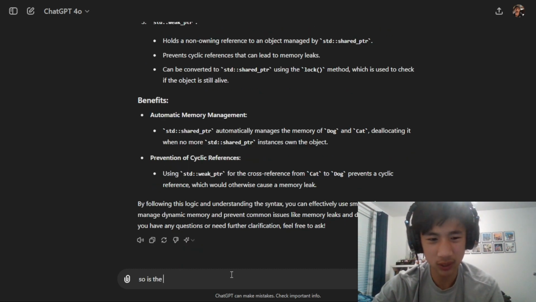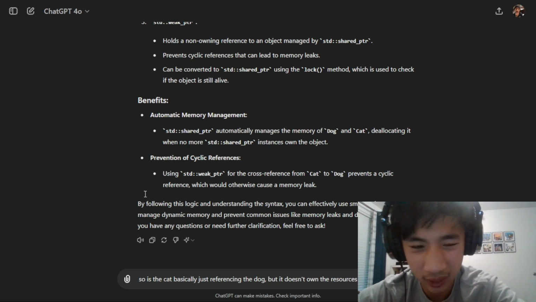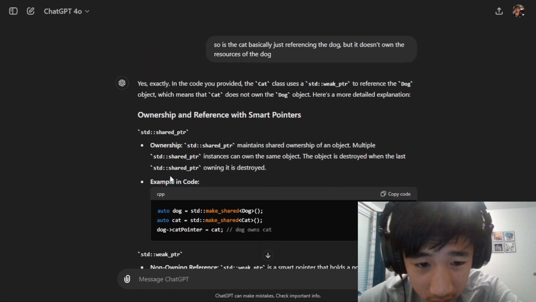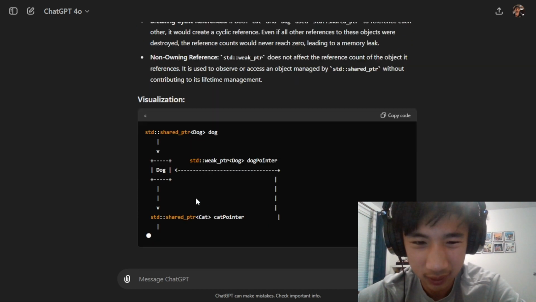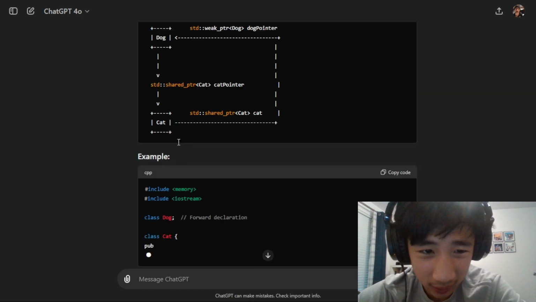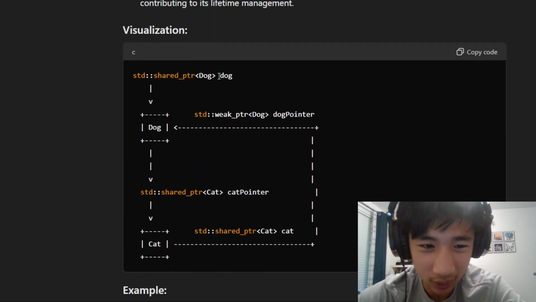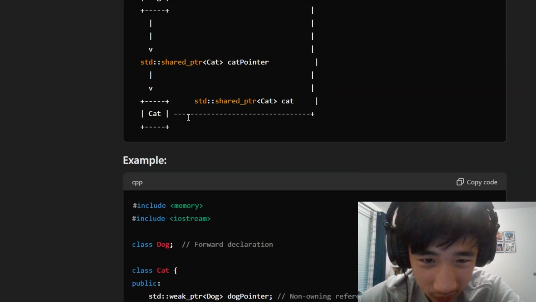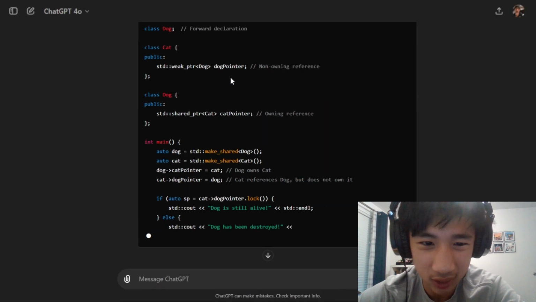So is the cat basically just referencing the dog, but it doesn't own the resources of the dog? I think that's what's happening. Okay, I guess that was probably the explanation I needed. This shared pointer makes it so the dog can be shared, and I guess this weak dog pointer makes it so the cat can access the dog.